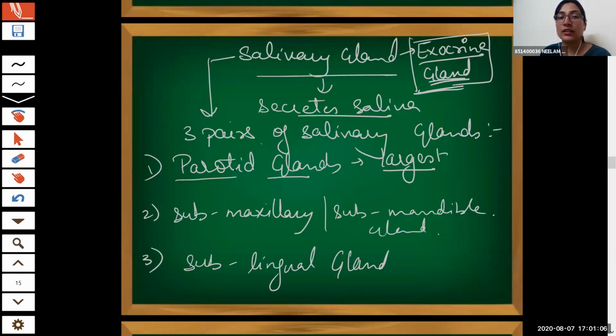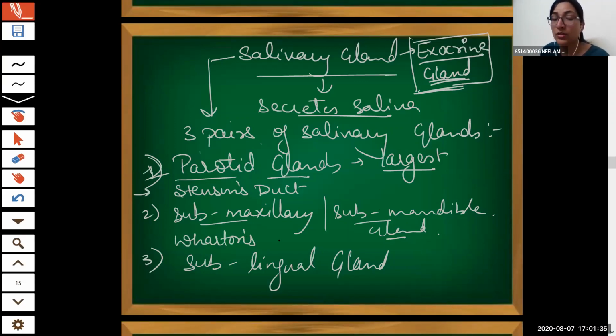Now, I told you that there are three pairs of glands and that they have a duct. So in the exam, a question may be asked: name the duct of the parotid gland. The duct of the parotid gland is Stensen's duct. The duct of the submaxillary gland, can anyone tell? Wharton's duct, right. And the sublingual gland?